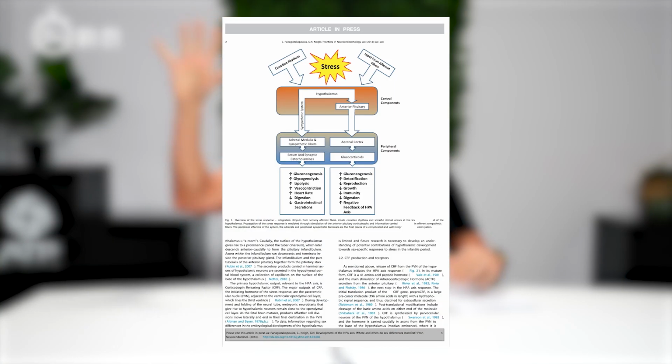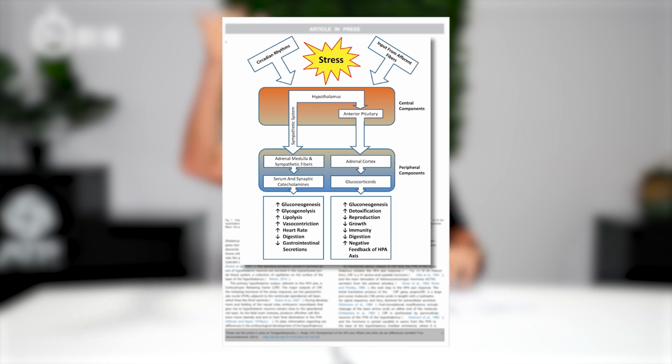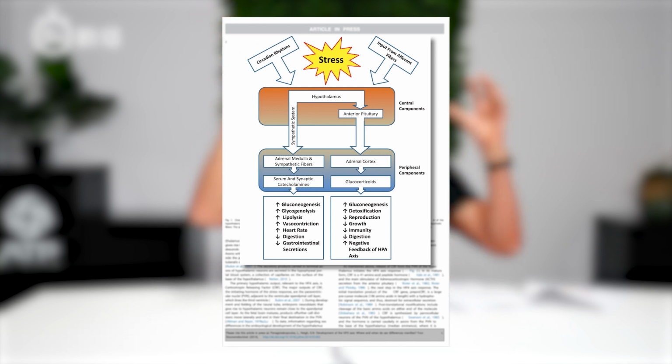It stands for the hypothalamic pituitary adrenal axis. Now, the hypothalamus and the pituitary in your brain send chemicals to your adrenal glands to have an action. So, for example, if you get really stressed, and if you look at this diagram here, you can see that what stress does is cause a cascading effect. It stresses the hypothalamus that perceives the stress. It gets all the inputs from the brain.